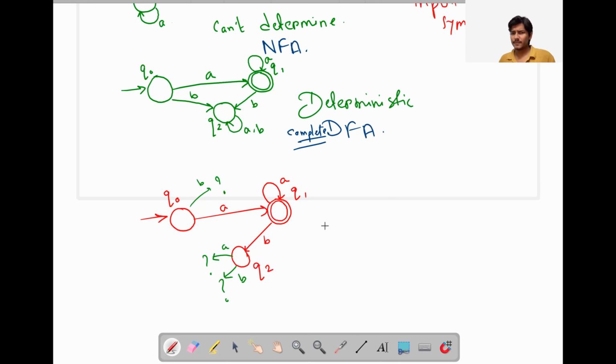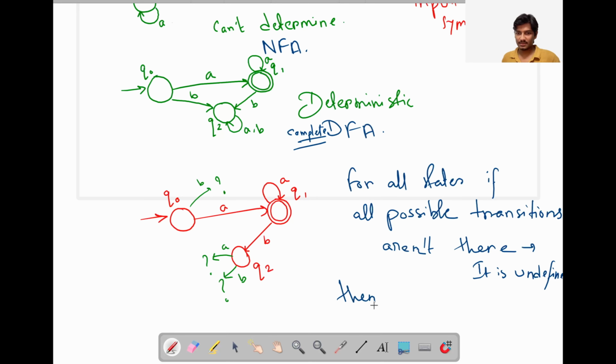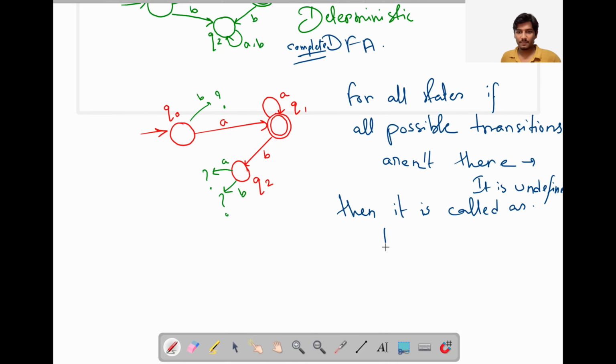And here it is complete. So in this type of diagram, where for all states, if all possible transitions are not there, that means they are undefined, then it is called a partial deterministic finite automaton.